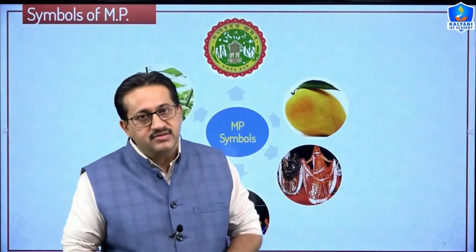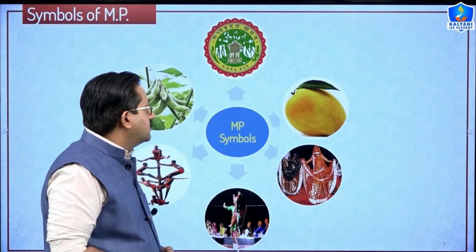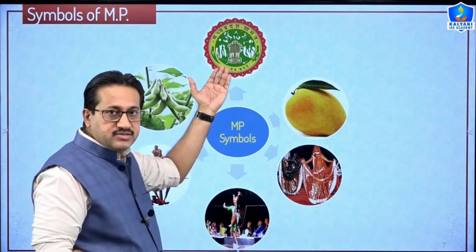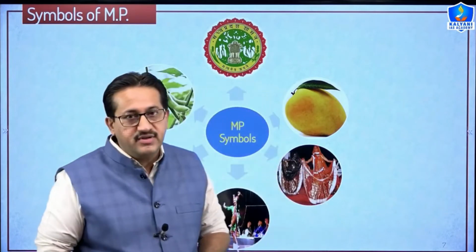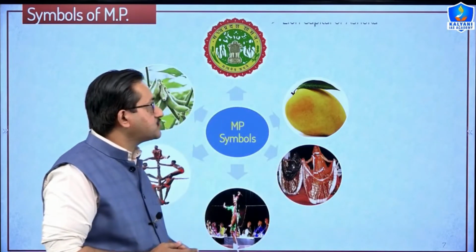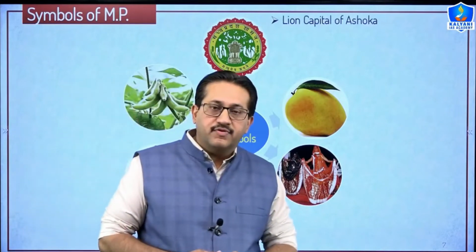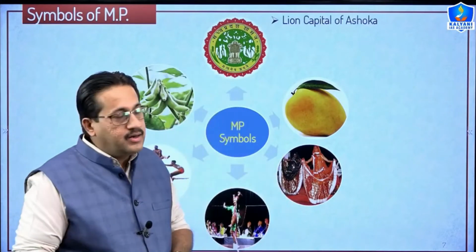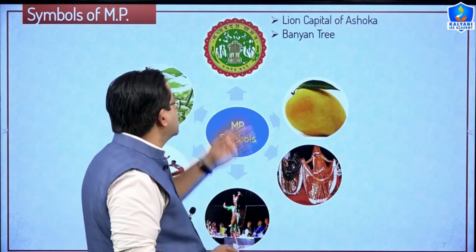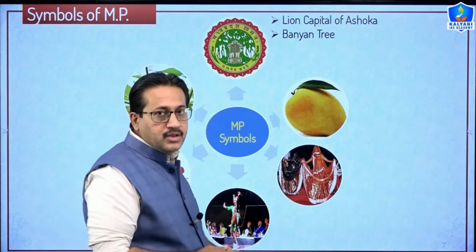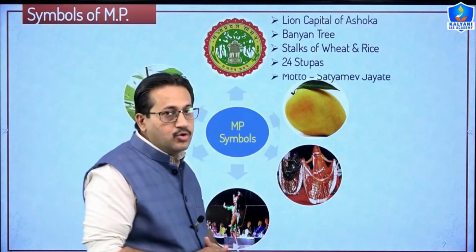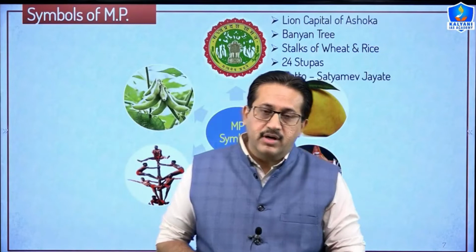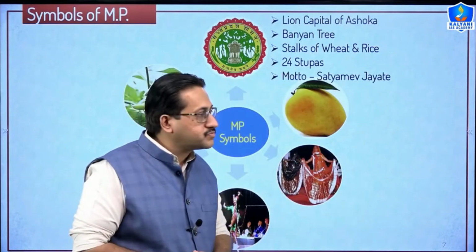So now let us discuss the state symbols also. So Madhya Pradesh has the state emblem as its state symbol. It is a circular seal which depicts the lion capital of Ashoka. It is in front of a banyan tree, and it is supported by the stalks of wheat and rice. It is encircled by the 24 stupas also, and the motto of the state emblem is Satyameva Jayate.